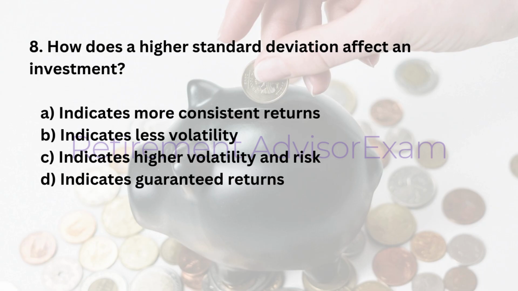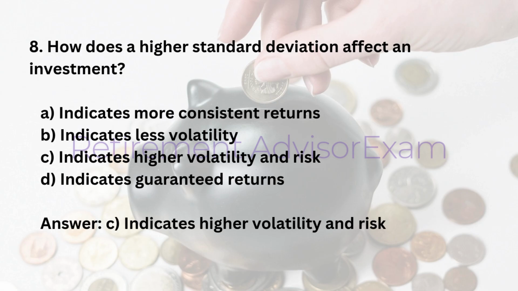8. How does a higher standard deviation affect an investment? A. Indicates more consistent returns. B. Indicates less volatility. C. Indicates higher volatility and risk. D. Indicates guaranteed returns. Answer: C. Indicates higher volatility and risk.